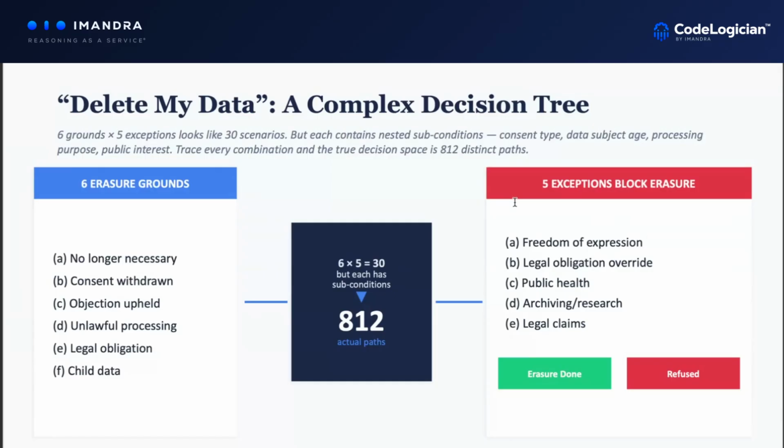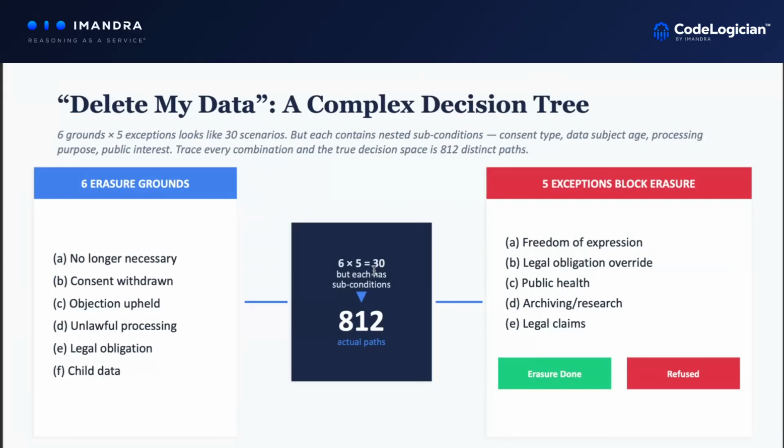What I found was really interesting, right? I also read the text, and I read, look, there are 6 erasure grounds. So these 6 items here are justifications for an individual to request their data to be deleted. And there are 5 different exemptions that companies can use. So I was, in my head, 6 times 5, this is 30. It shouldn't be too difficult.